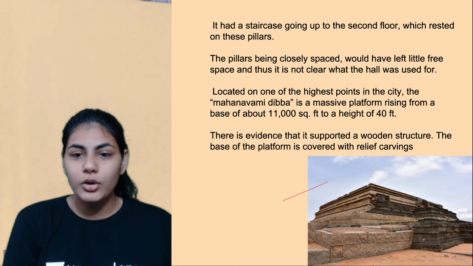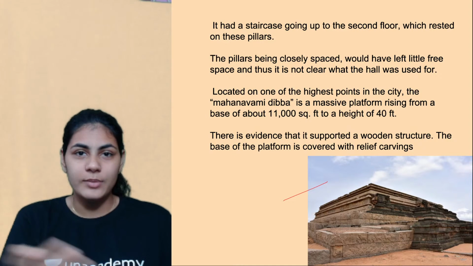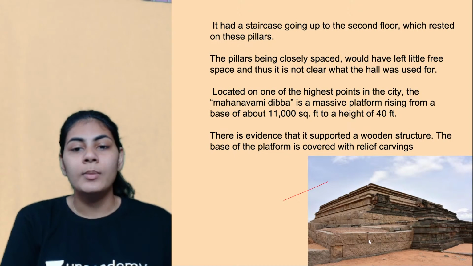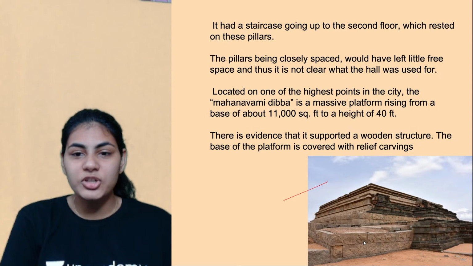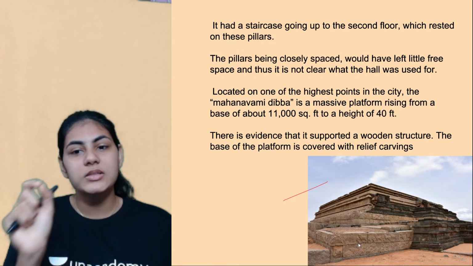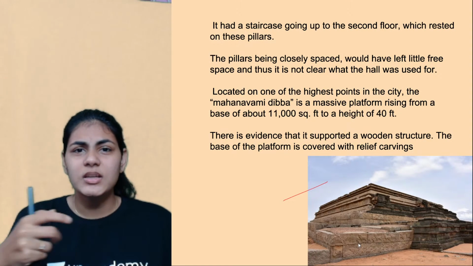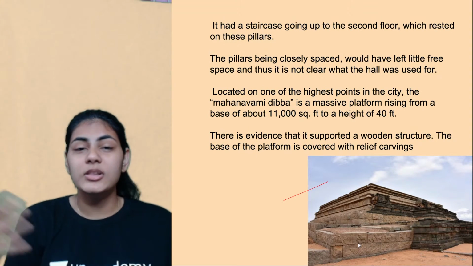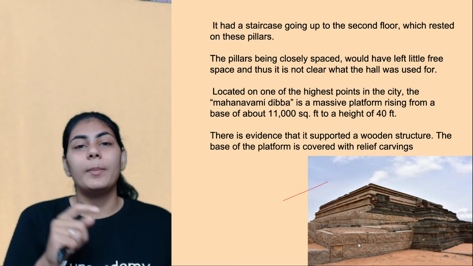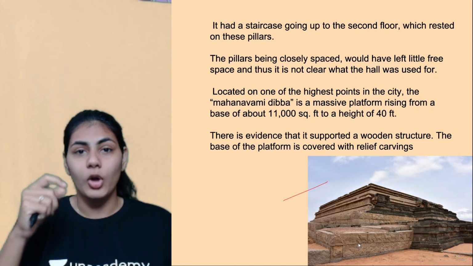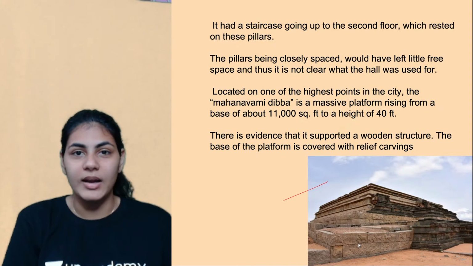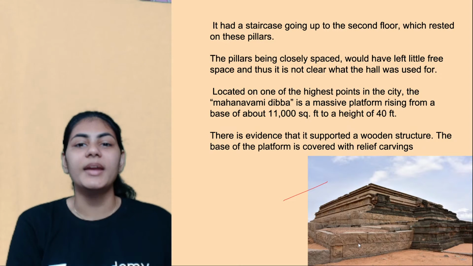And if you look at these pictures clearly, if you have time, just Google them. You'll come across all these sculptures on the walls of the Dibba, right? You have all these animals, flowers, stories, all these epic stories, depicted in the form of sculptures on the walls of Mahanavami Dibba.